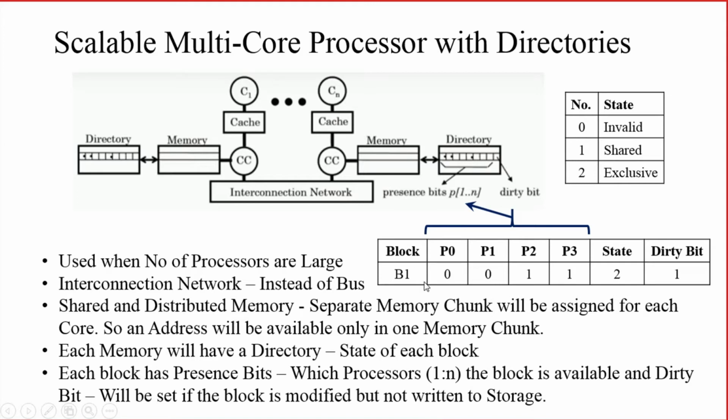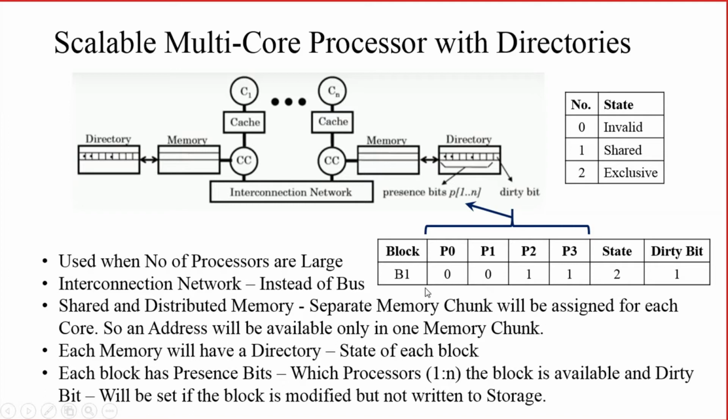If the block has been modified with new data, but it is not stored onto the other places, or it is not stored onto the memory or shared memory, that block is known as a dirty block. And if that block is dirty, it will be represented by the dirty bit. So if the dirty bit is 1, that means the block B1 is containing dirty data. Then one more thing the directory will represent is known as the state.